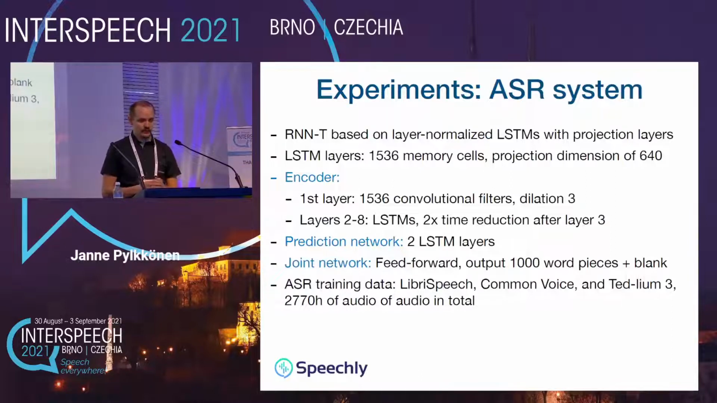Now, a quick overview of the ASR system that we used for the experiments. The RNNT model we used is based on unidirectional layer normalized LSTMs with projection layers. Both the encoder and the prediction network used similar LSTMs with 1,536 memory cells and a projection dimension of 640. The encoder had a single convolutional layer followed by 7 LSTM layers. There were also 2 points of time reduction, so the input frame rate was 10 milliseconds per frame, output was 60 milliseconds. The encoder network was initialized with the CTC loss function.